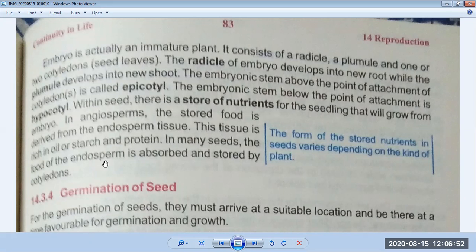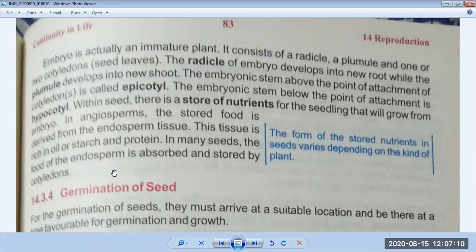In many seeds, the food of the endosperm is absorbed and stored by the cotyledons. So it is stored by the cotyledons. Okay, I hope you understand it. And look at the box. The form of the stored nutrients in seeds varies depending on the kind of plant.